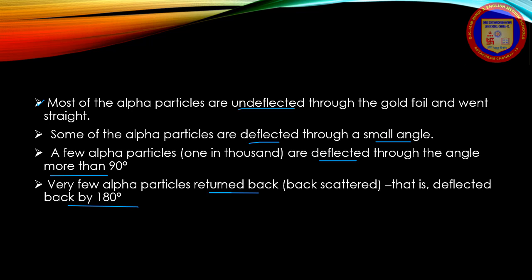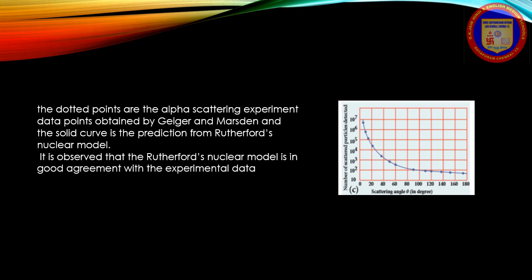Now you can see the diagram given here: scattering angle theta versus number of scattered particles deflected. The dotted points are the alpha scattering experiment data points obtained by Geiger and Marsden, and the solid curve is the prediction from the Rutherford nuclear model. It is observed that the Rutherford nuclear model is in good agreement with the experimental data.